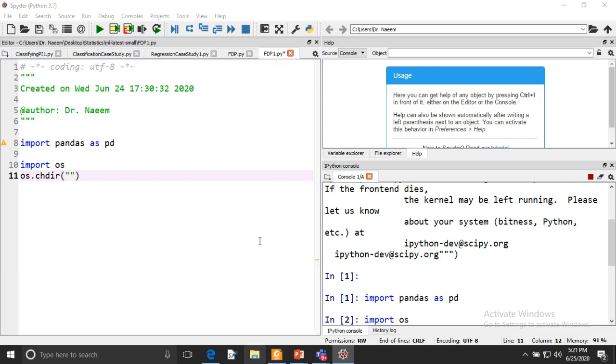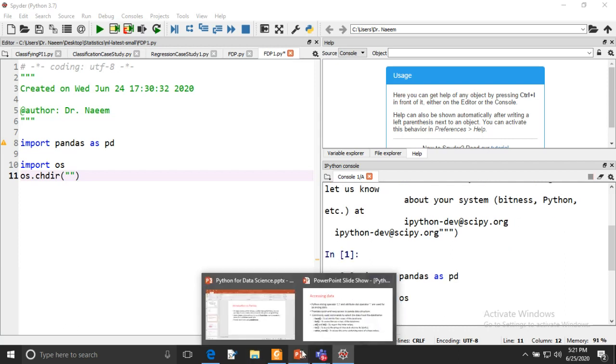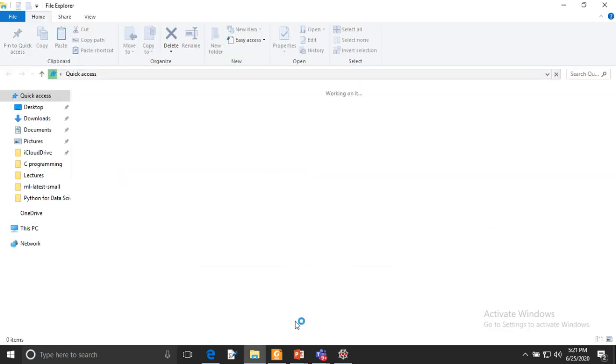I will go through the directory, copy the path and paste it here. It is taking too much time. I think we have to go through the PPT.